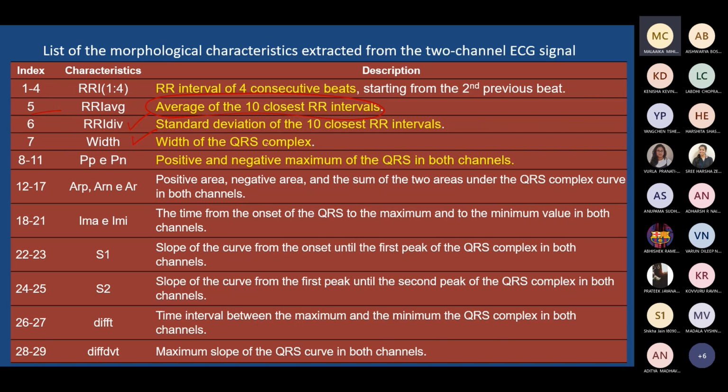The seventh is the width of the QRS complex. It may be a very common feature, right? Features 8 to 11 are the positive and negative maximum of QRS in both channels. That means they are looking at... what channels they are talking about, anyway, it depends on their work, so let us not worry too much about that.